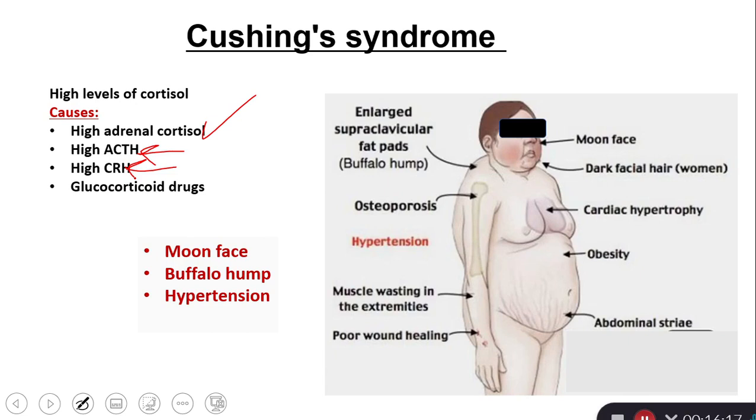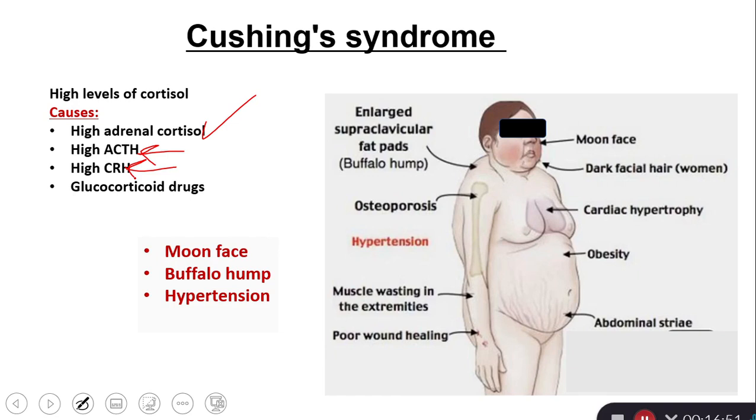Also, patients who are taking cortisol for a long time might develop the same symptoms of Cushing syndrome. Like, for example, patients with rheumatoid arthritis, they take cortisol for a long time, and they can develop some of these symptoms of Cushing syndrome. Like if you look at the muscles of somebody who is treated by cortisol for a long time, you will see that there is muscle wasting of the upper and lower limb.